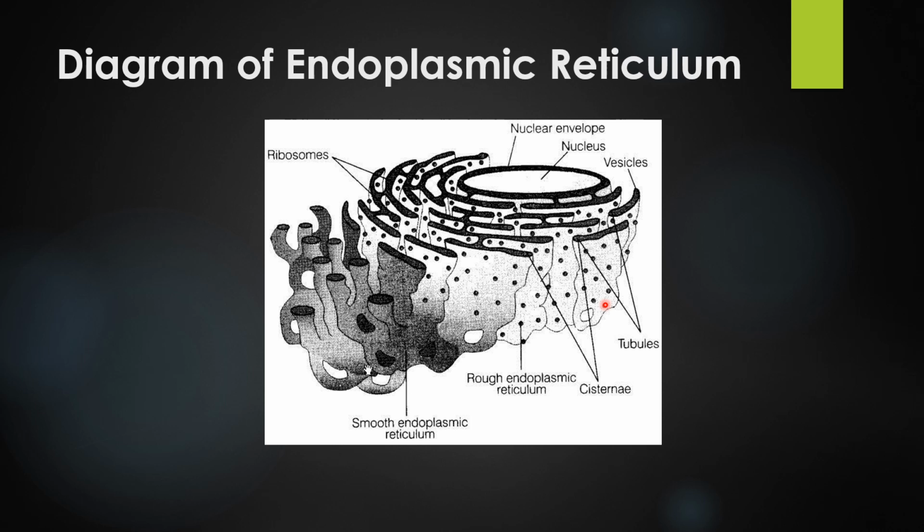So this is the diagram of endoplasmic reticulum. These are rough endoplasmic reticulum, these are smooth endoplasmic reticulum. We've studied nucleus, nuclear envelope. This is the endoplasmic reticulum. In smooth endoplasmic reticulum there are no ribosomes, it lacks ribosomes. But in rough endoplasmic reticulum there are ribosomes.